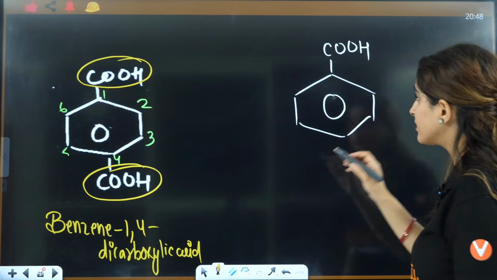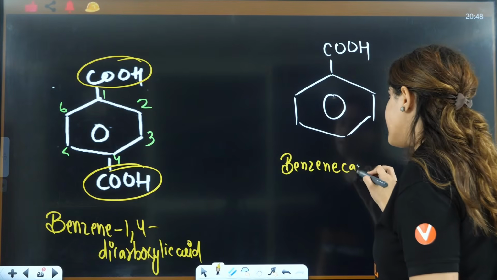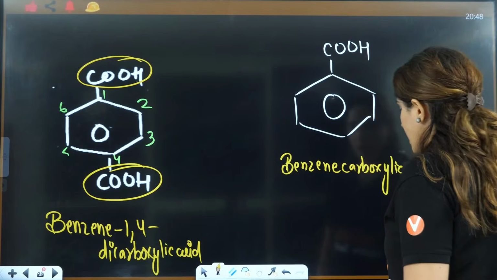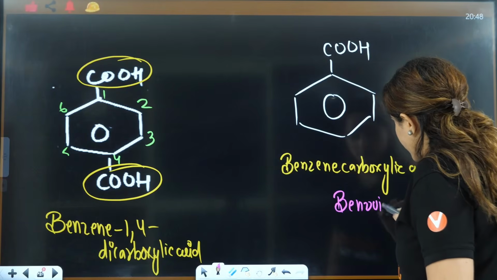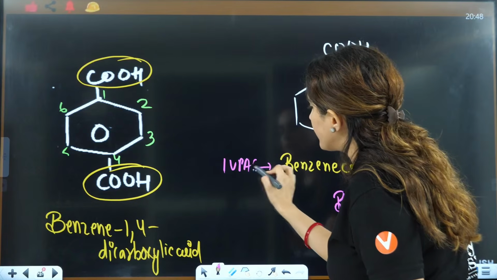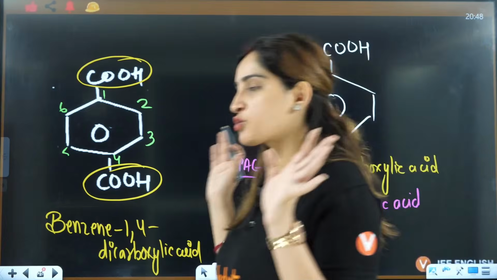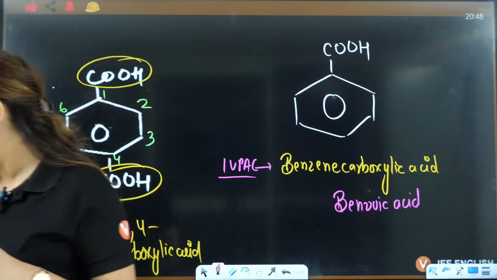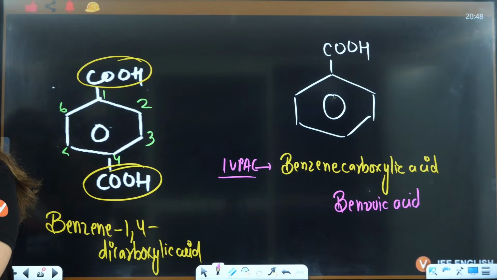According to IUPAC, the rules that we are studying, the name should be benzene carboxylic acid, but it is famous as benzoic acid. It is so famous as benzoic acid that we write benzoic acid only everywhere. Understood? That's what I am telling you again and again.